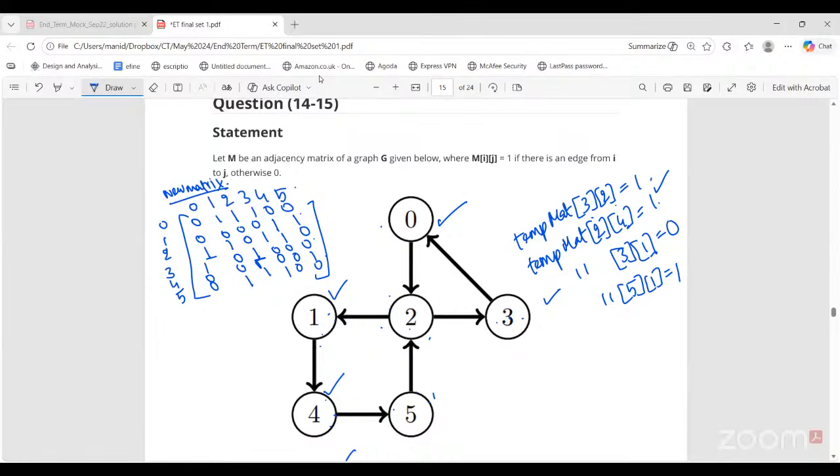So 3 to 2 is now considered a direct path, right? Because of this matrix. And 2 to 1, there is another path. So 3 to 1 will also be considered a valid path now. This is the 2-hop route. And for 5, 1, from 5 to 1, there is already a path. So in the updated matrix also, this path will prevail. So now both are 1.